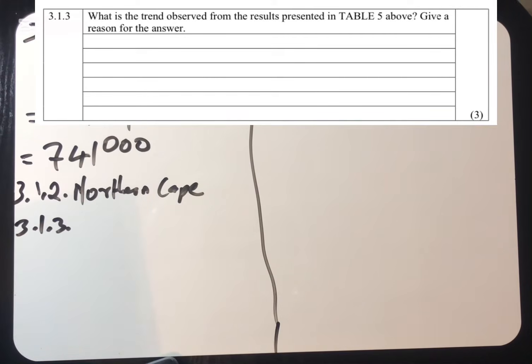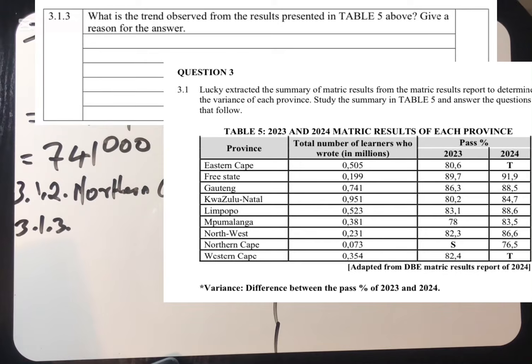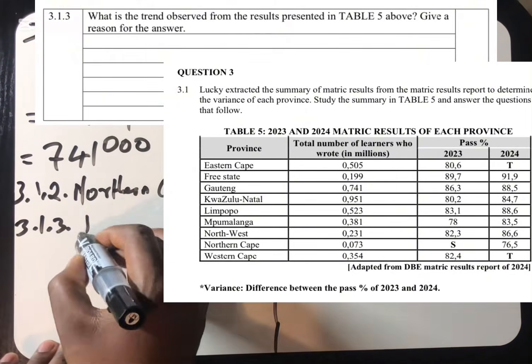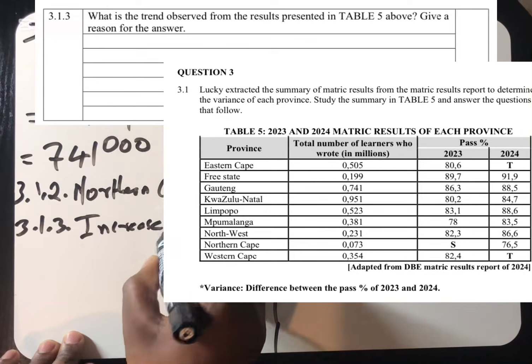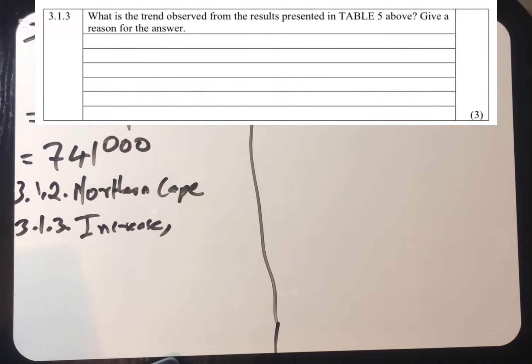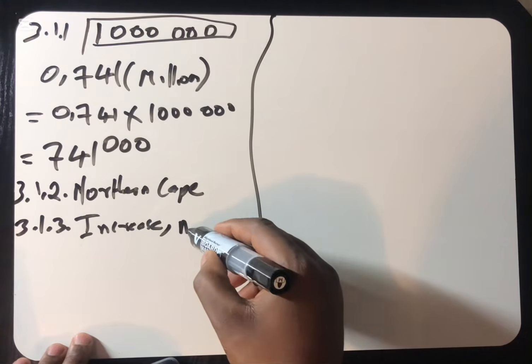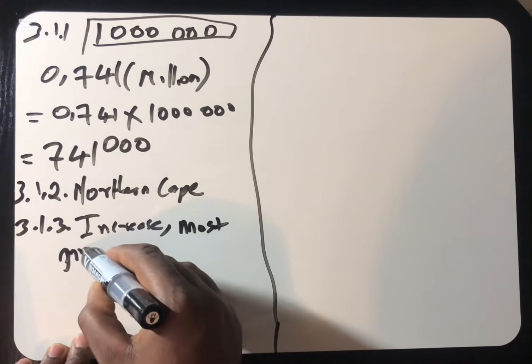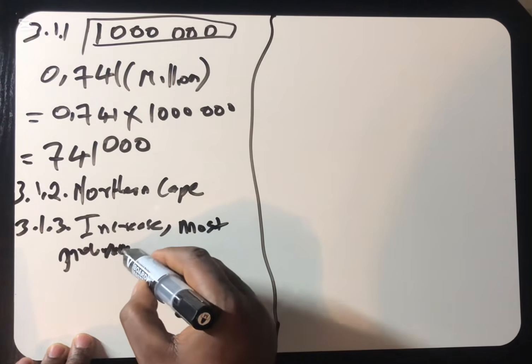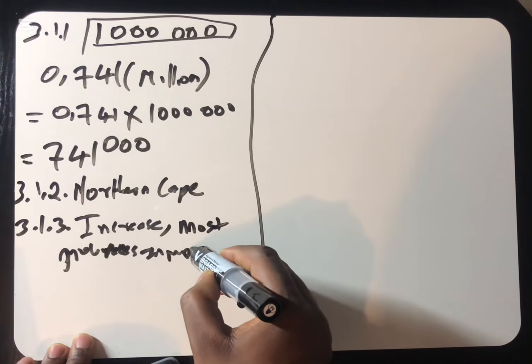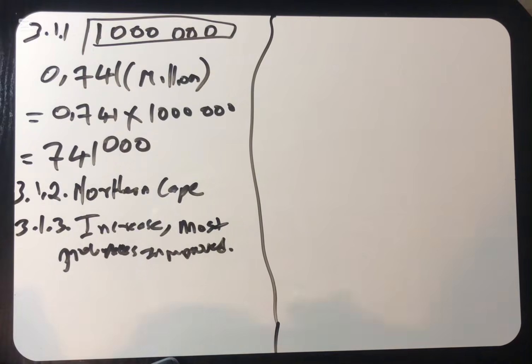What is the trend observation from the result presented in table 5? Give reason for your answer. I told you that we see a slight increase in terms of the pass rate. So obviously we are going to say increase. Simple. You don't have to kill yourself. Increase. Give reason: most provinces improved.